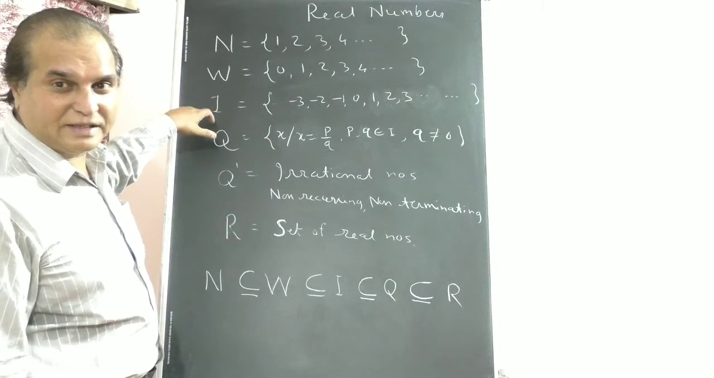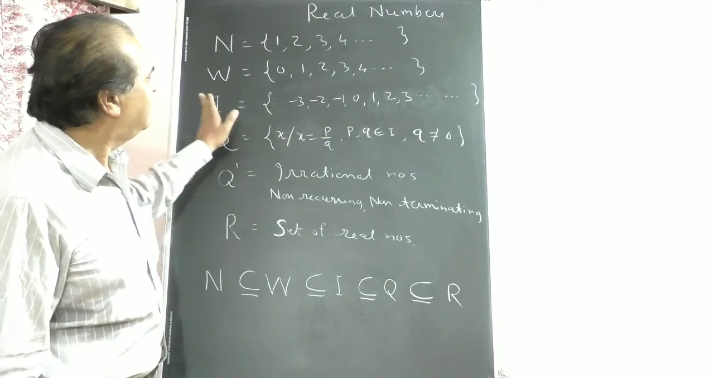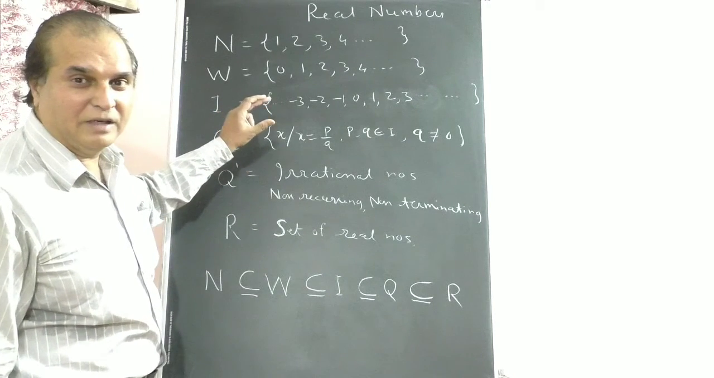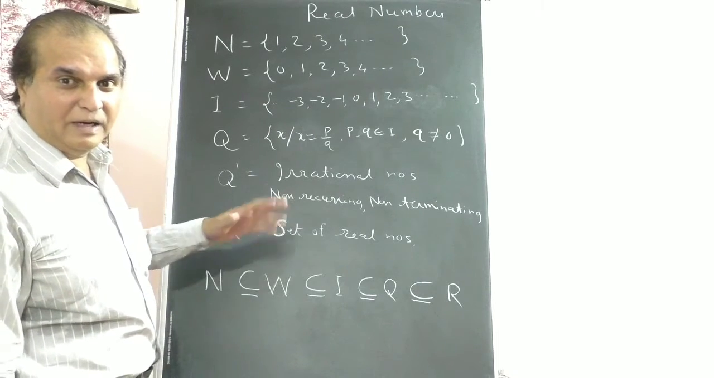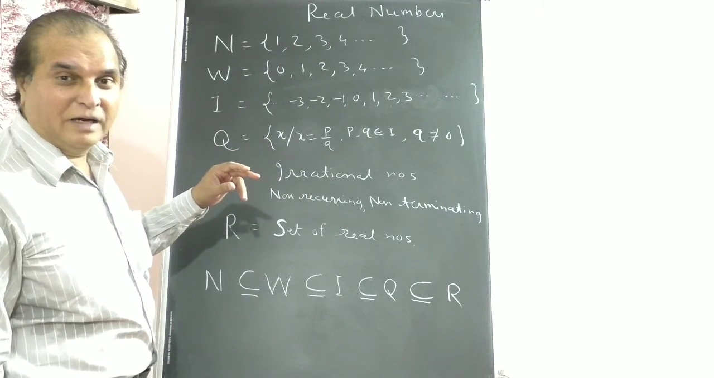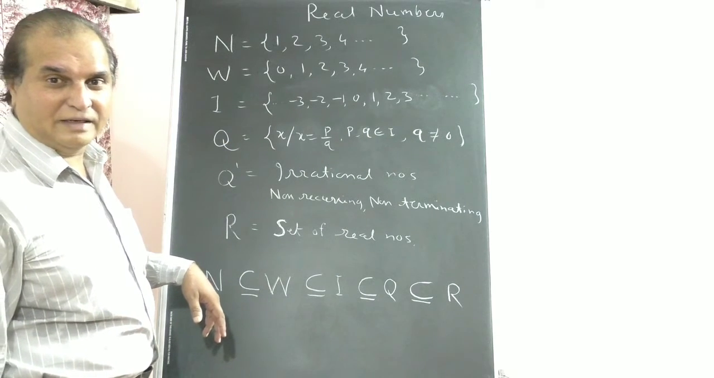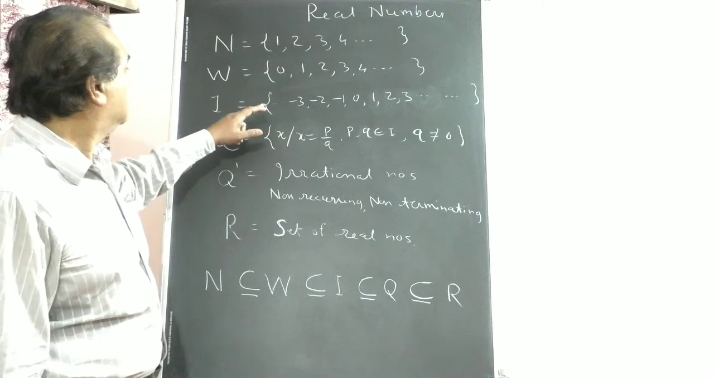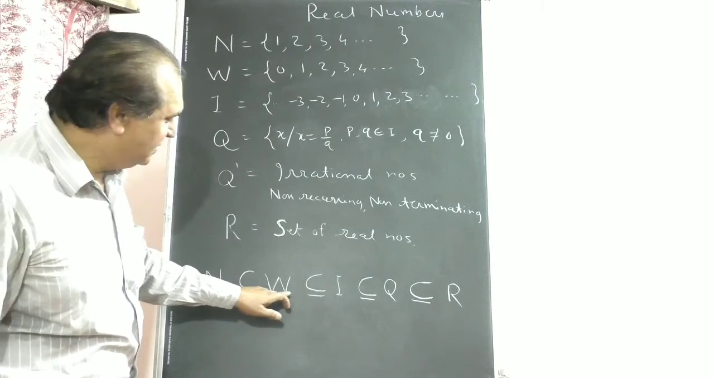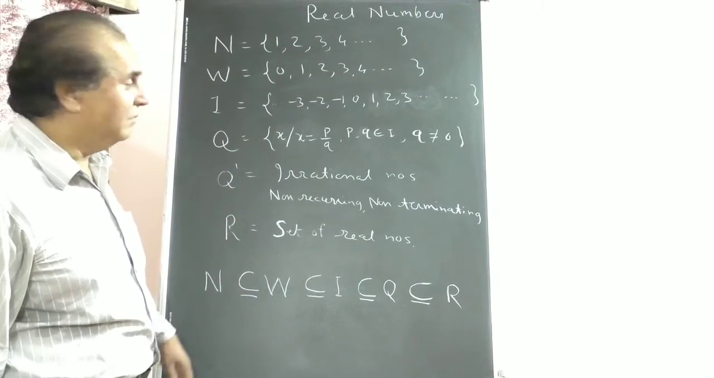Now integers, I, the set of integers. Write it in curly brackets always. It goes from minus infinity to plus infinity. Integers are clear numbers, not fractions: minus 5, minus 15, minus 100, minus 150. If it is 55.74, then it becomes a rational number. So natural and whole numbers are both subsets of integers. W is a subset of I, and N is a subset of I. Then rational numbers.